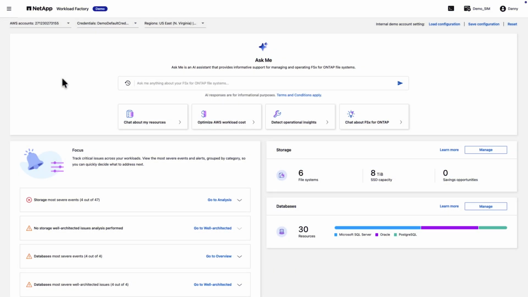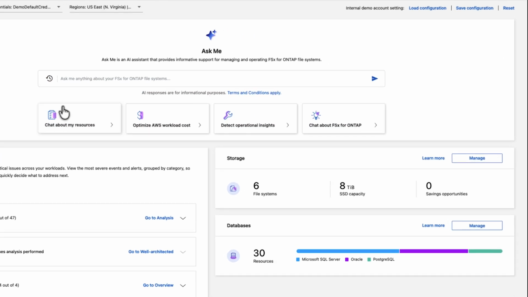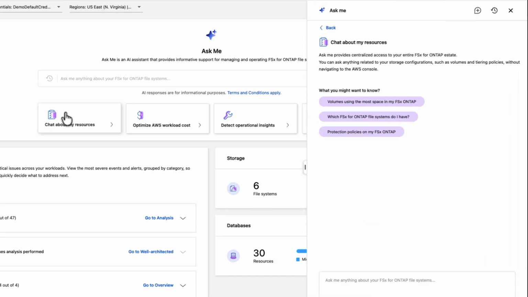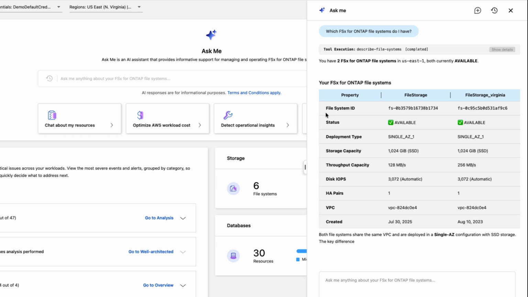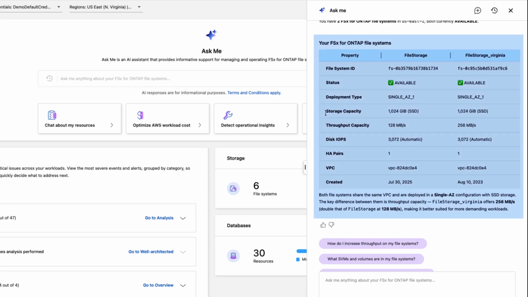In the Workload Factory home screen, you can use the free text box or use the conversation starters. These include chatting about your resources. For example, which FSx for ONTAP file system do you have? In this example, Ask Me provides a table containing detailed information about your file systems and their configuration.